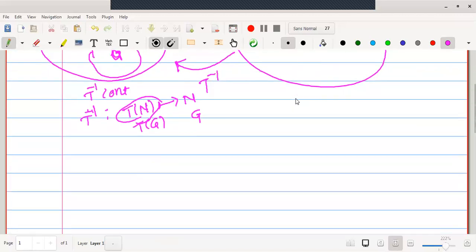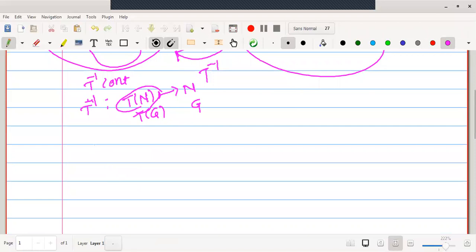Therefore, what kind of statement have we obtained? G open in N implies and is implied by T of G is open in N dash.